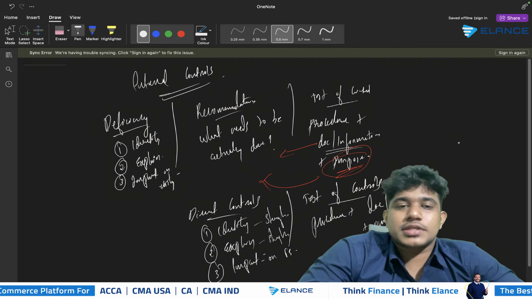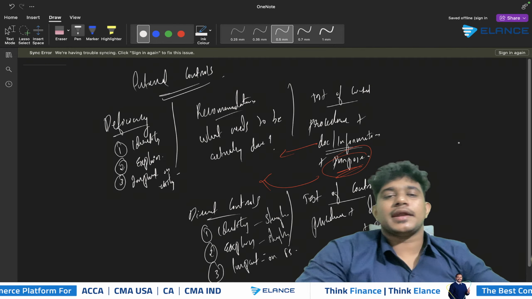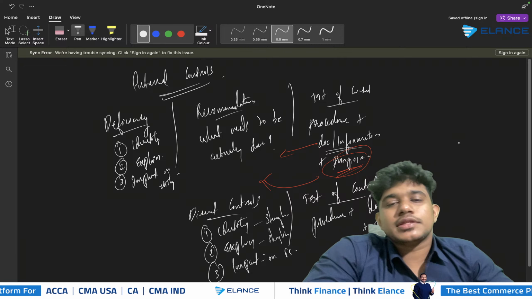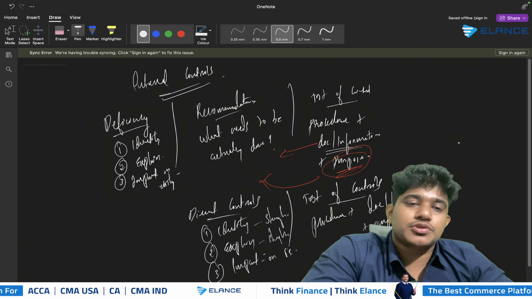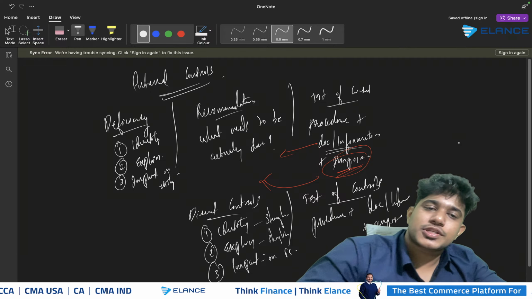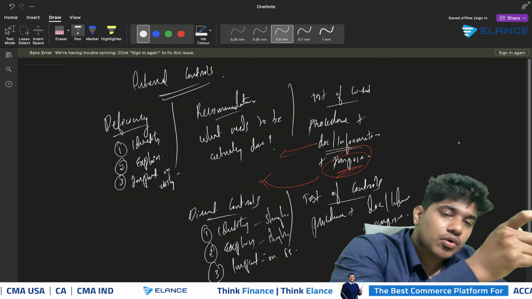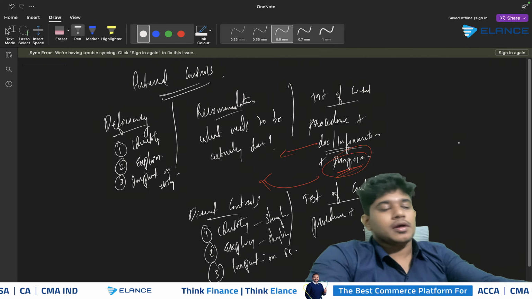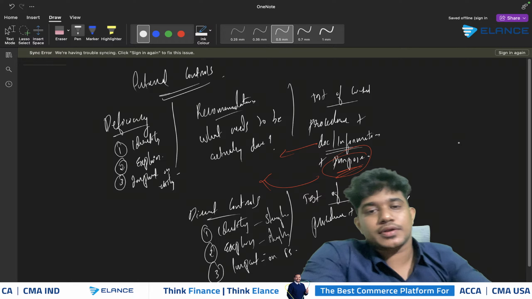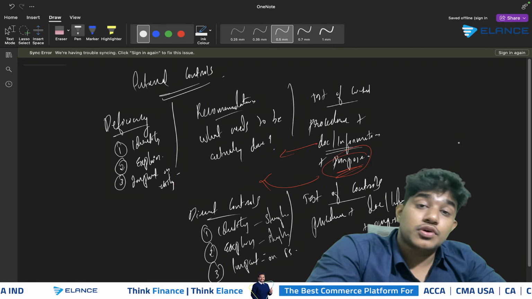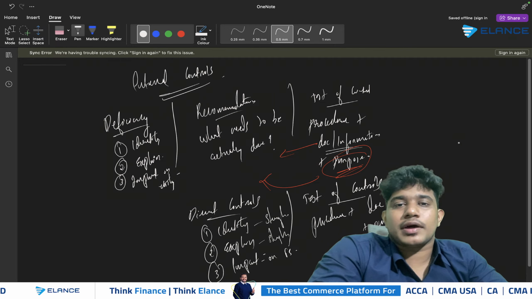You should be focusing on the scenario, and definitely there will be more deficiencies in the scenario than what the examiner has actually asked you to pick and explain. So you should first of all read the whole question, identify and highlight all the deficiencies and all the direct controls from the scenario, and then after prioritizing them on the basis of your knowledge, you should start writing the answer.